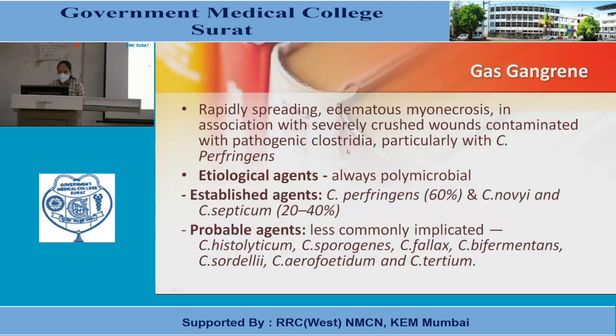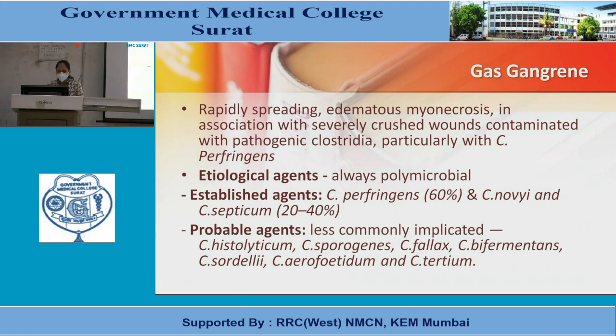Now, the major disease caused by Clostridium perfringens is gas gangrene, and we will see about this gas gangrene. It is a rapidly spreading edematous myonecrosis. Myonecrosis is the infection of muscles with necrotic tissue in association with a severely crushed wound contaminated with pathogenic Clostridia, particularly with perfringens. It is called gas gangrene.